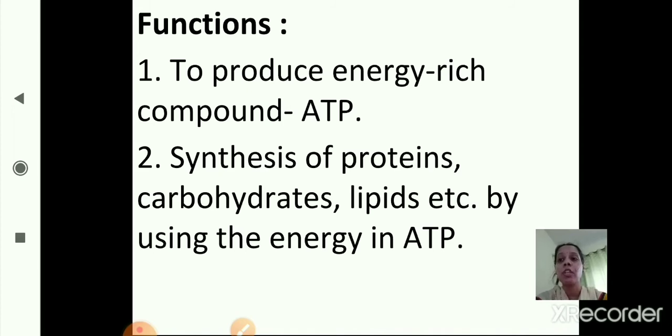The second function is synthesis of proteins: formation of proteins, carbohydrates, lipids, etc., by using the energy in ATP. So these are the two functions of mitochondria. The first is to produce the energy-rich compound ATP, adenosine triphosphate, and the second is synthesis of proteins, carbohydrates and lipids, using the energy produced in ATP.